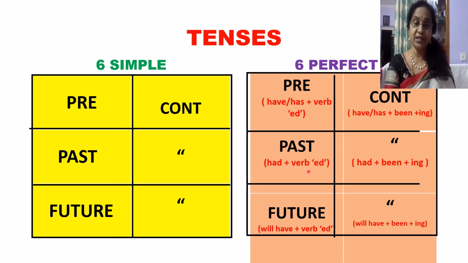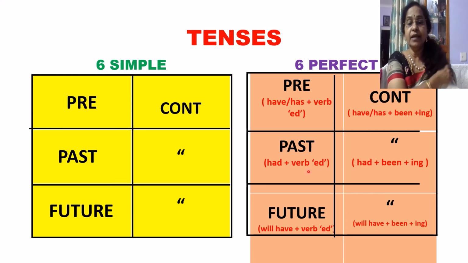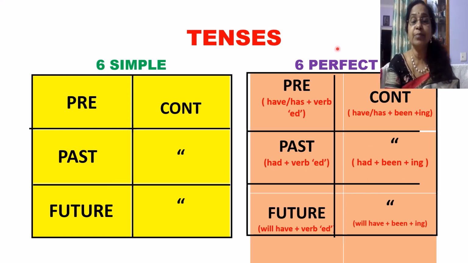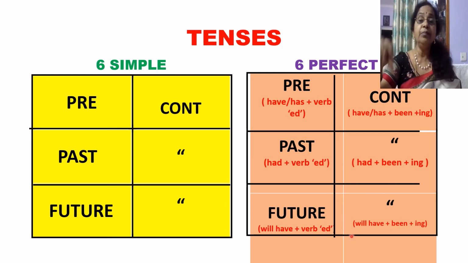That means 2 actions have been completed. Then comes the past perfect continuous: had been. He had been waiting at the bus stop when the bell rang or when the bus arrived. Future perfect: will have. I will have lived in my new house. Future perfect continuous: I will have been living in the new house.